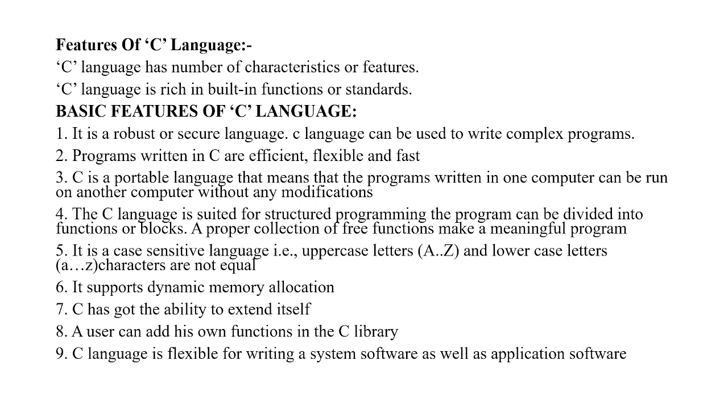And C has the ability to extend itself because of its modularity, that is, it is a structured programming language. Without any disturbance to the already existing code, the C language code can be extended. A user can add his own features to the C library. And the last feature that I wanted to present about C language is that it is flexible for writing system software as well as application software. And that is the reason why we call C language a general purpose programming language.